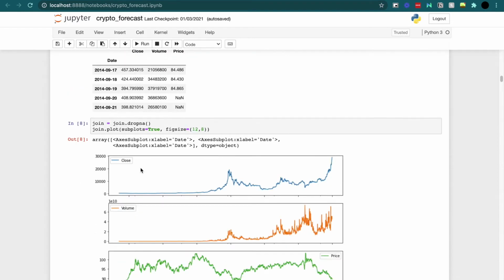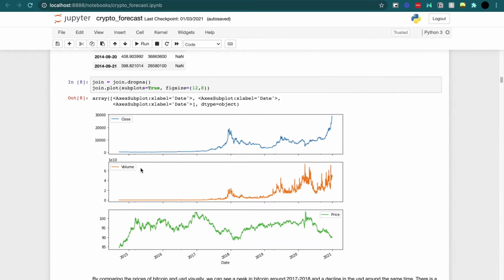and then I just want to plot everything out essentially. I'm going to plot the series, essentially all the subplots, and this is what really got me interested, because if you saw the video, it really validates what we saw in the video. So this is the Bitcoin's closing price. You see it spikes around, this is 2017, 2018, right? But then we see for the US dollar price that it takes a dip around that same time. So we see that same relationship that the report says: as Bitcoin's price is surging, the US dollar price is declining.